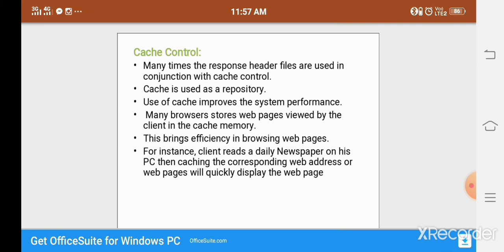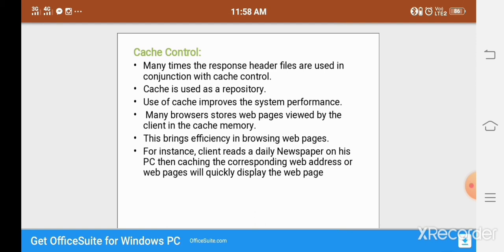The use of cache improves system performance, and many browsers store web pages viewed by the client in cache memory. For instance, if a client reads a daily newspaper on a PC, the cached web address or page will quickly display the web page.